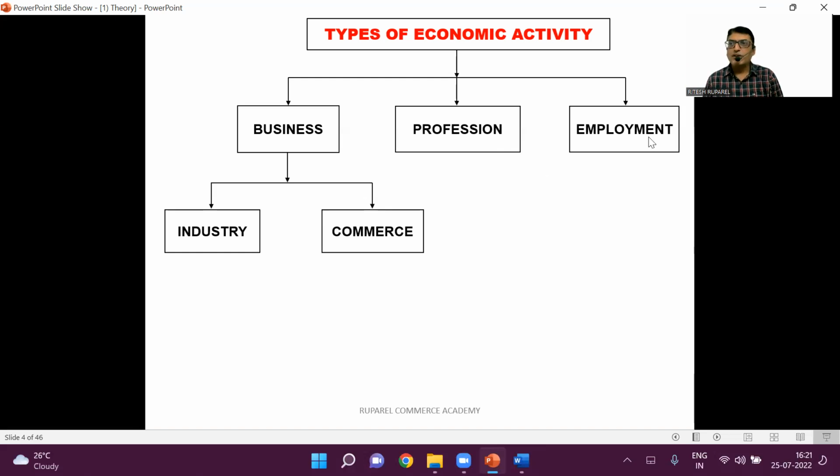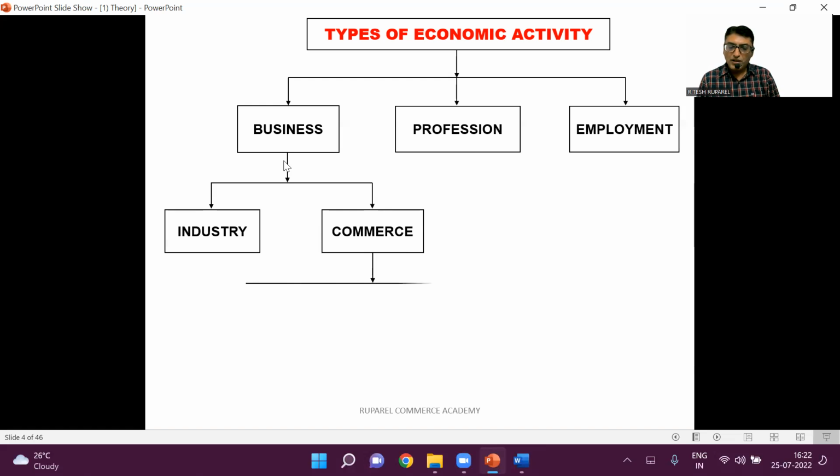What is employment? When a person works for somebody else, we call that an employment. A teacher is teaching in a college. There is a master-servant relationship. A teacher gets paid in the form of salary, and the employer is the school. The employee is a teacher, which requires qualification. Correct. So these are the three things: business, profession, and employment.